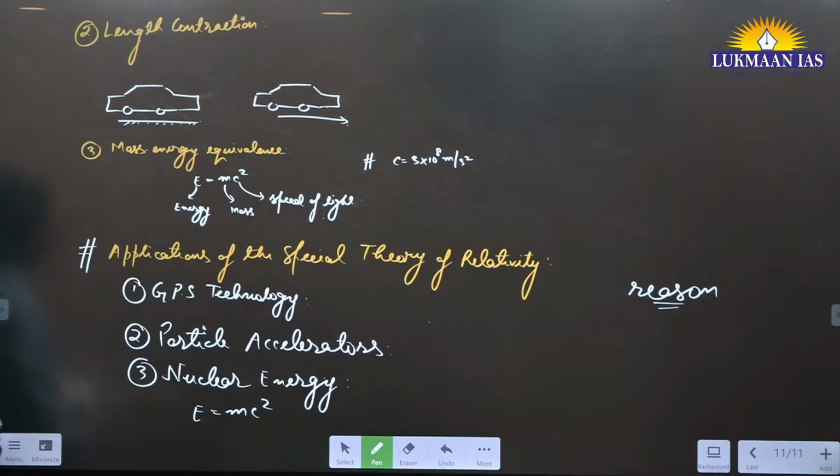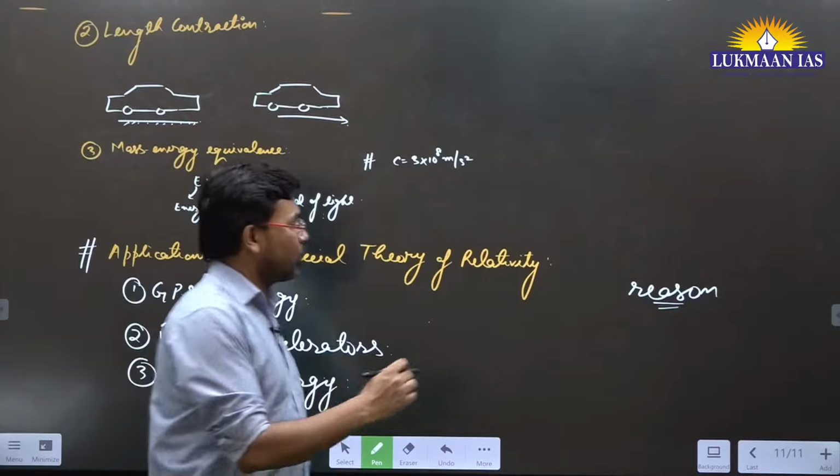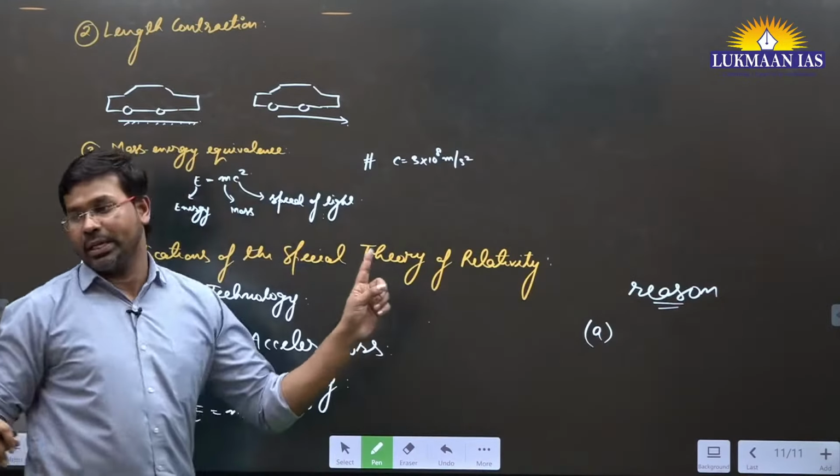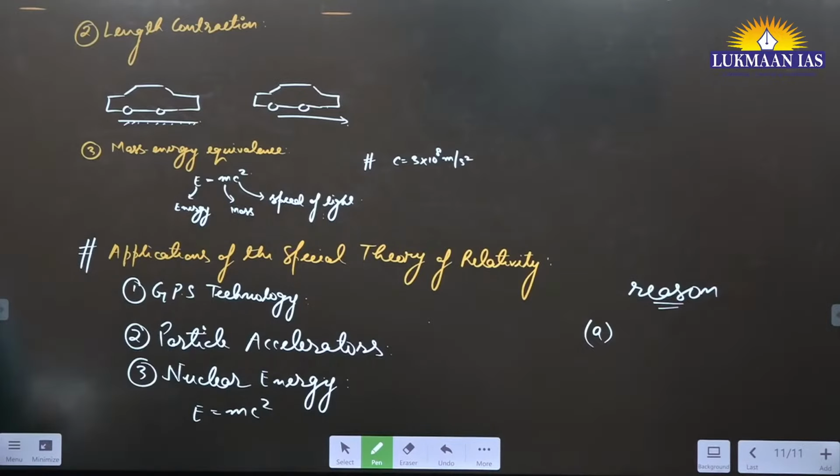Write down 4 options. Option A: distance among stellar bodies do not change.